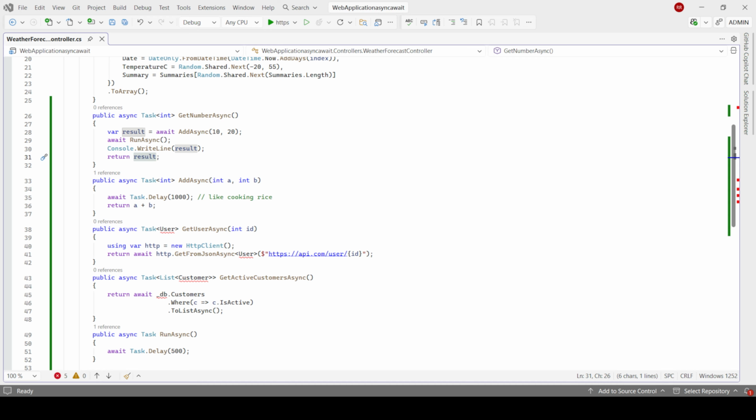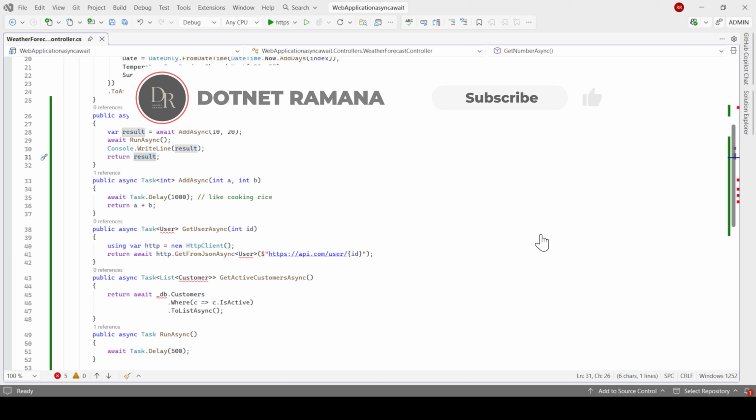The biggest advantage is simple language. Your program becomes multitasking like your brain. Instead of doing one thing, waiting, then doing the next, it becomes doing many things at the same time. Always remember, async is doing many things at the same time. Friends, this is async await in very simple language.